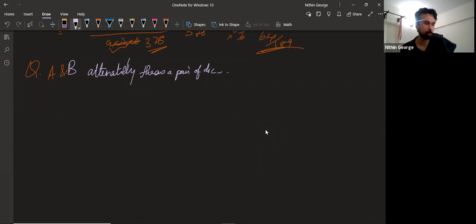A and B alternately throw a pair of dice. A wins if he throws 6 before B throws 7. And B wins if he throws 7 before A throws 6. Find the respective chance of them winning if A begins.